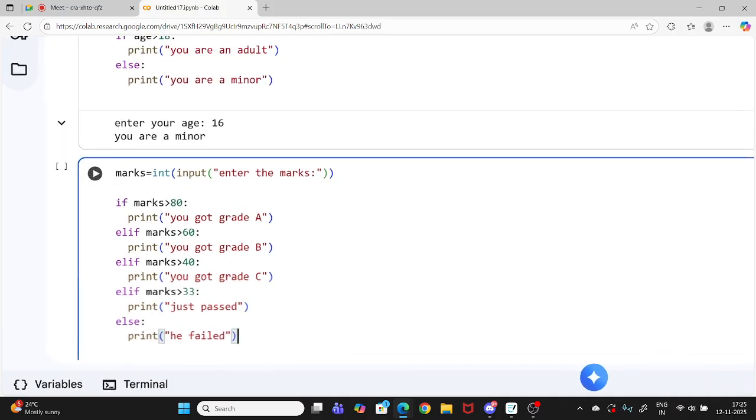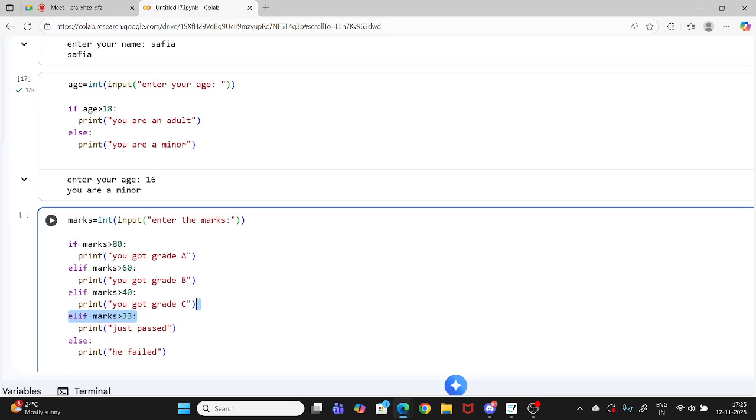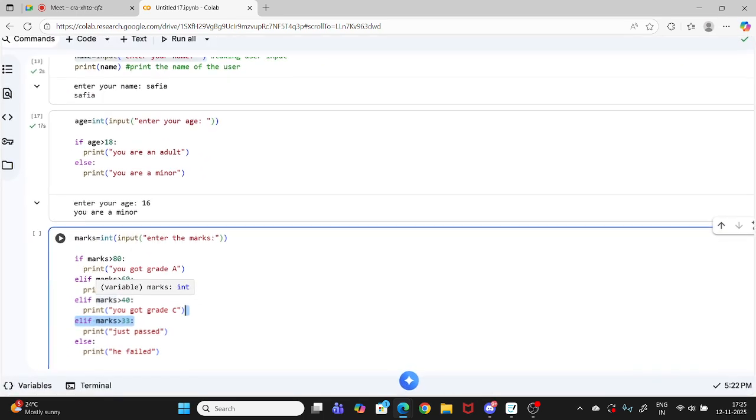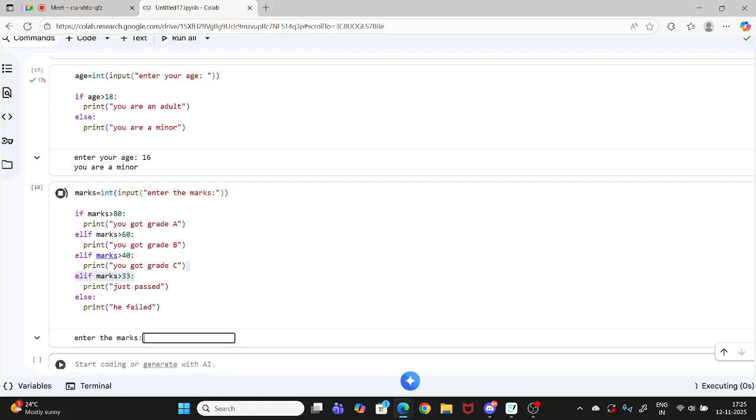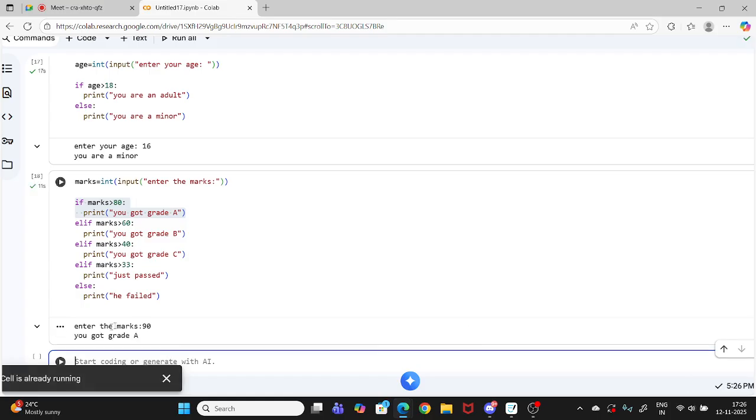Now let's print this, and we are taking user input, so I will enter different values and then we can see what output we are getting. So let's run this. First I want the first condition only to execute, so I'll enter marks, maybe I'm entering 90. Okay, so you got grade A.